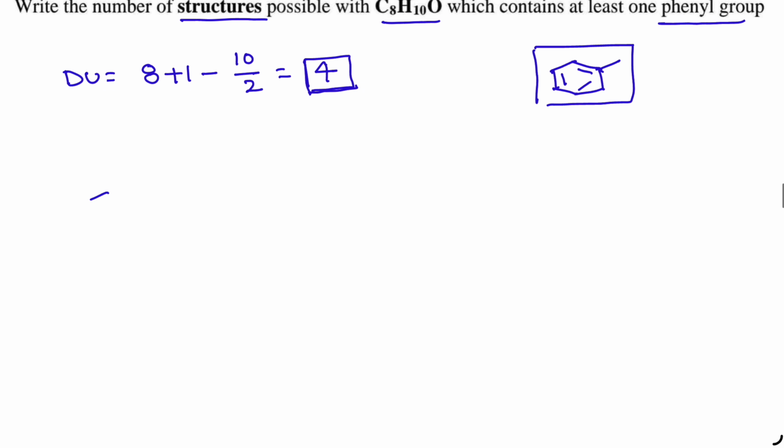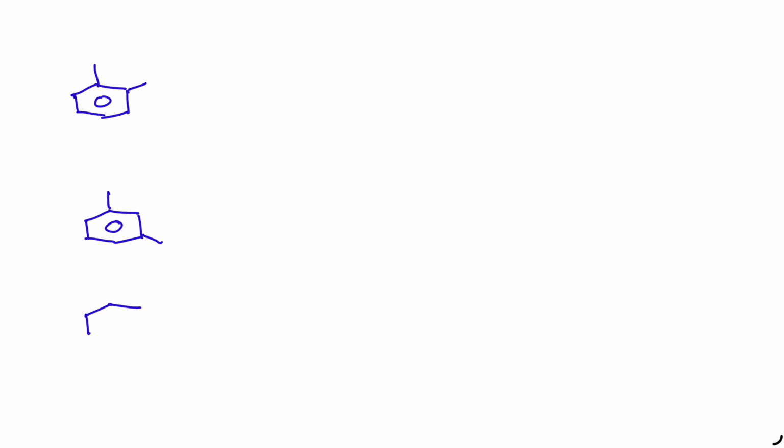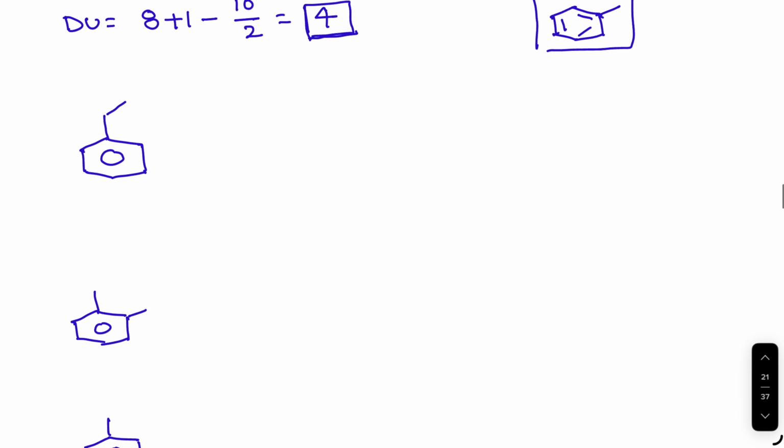So let us take the skeleton first. So here this is the benzene ring. Totally there are 8 carbon atoms. I am taking an ethyl group like this. Two methyl groups like this. Two methyl groups like this. Meta position, para position.